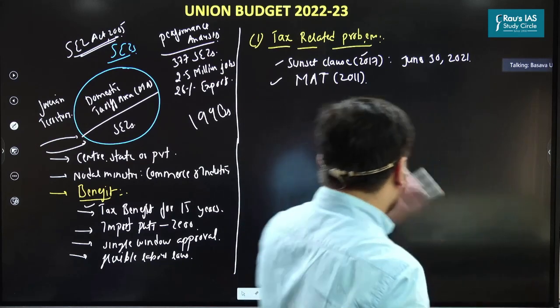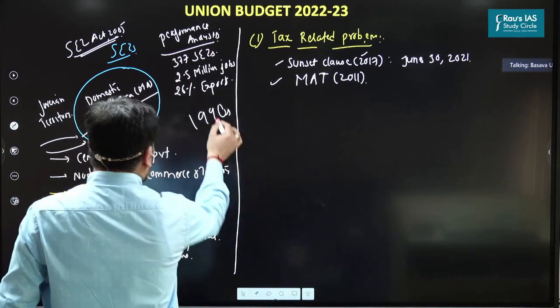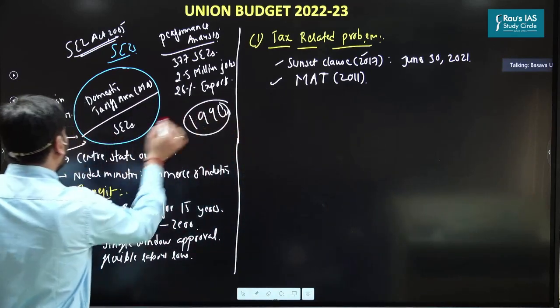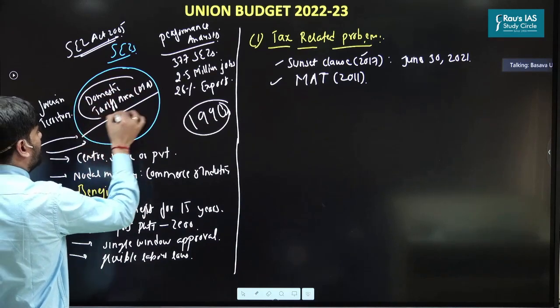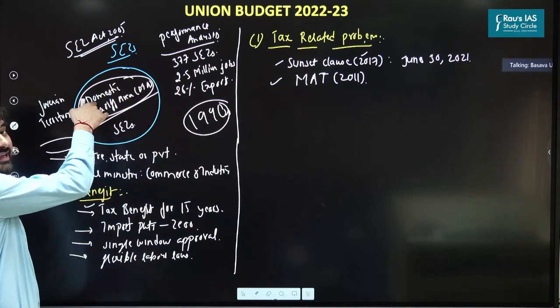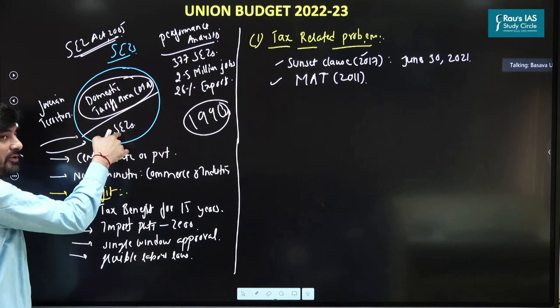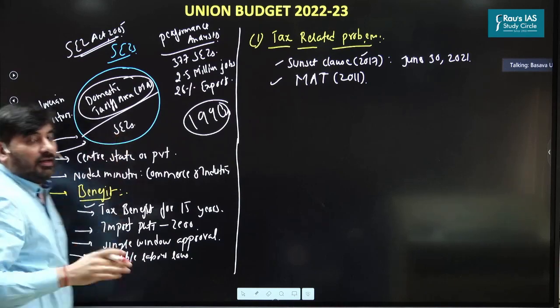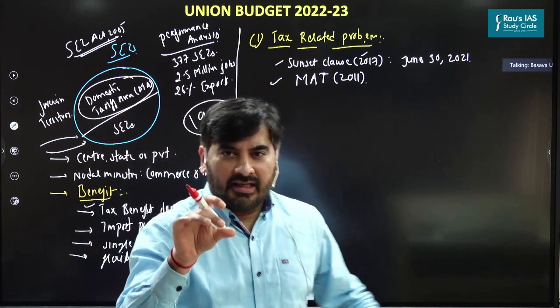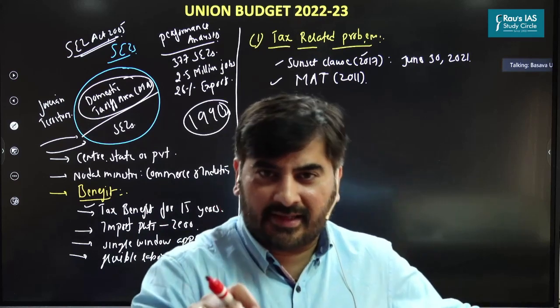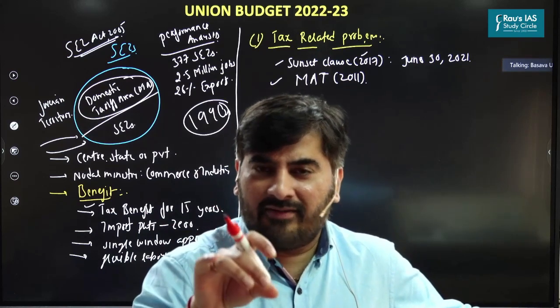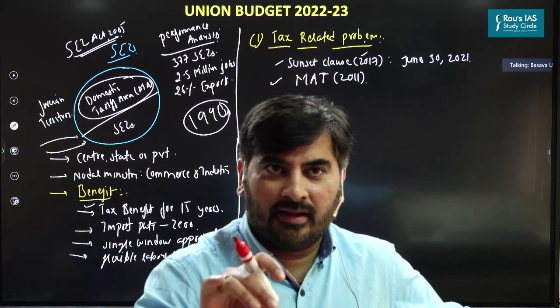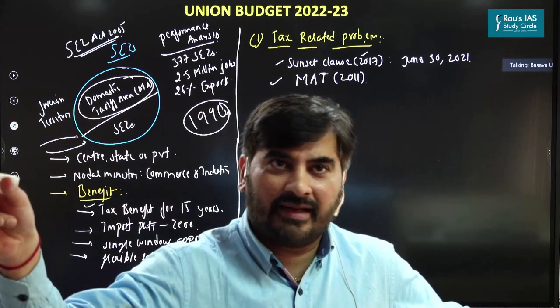Now, this tax, as I said, it was initially introduced when? 1990s. And this tax was applicable only to the companies here in the domestic tariff area. It was not applicable to the companies in the SEZ. Now, can I say, if a company is located in SEZ, the company is availing tax exemption, tax benefit, such a company is not paying tax, right?